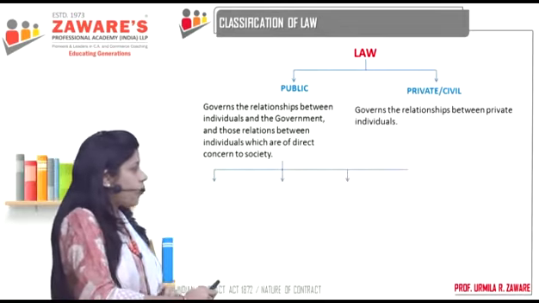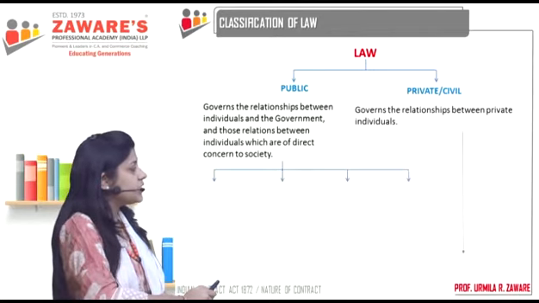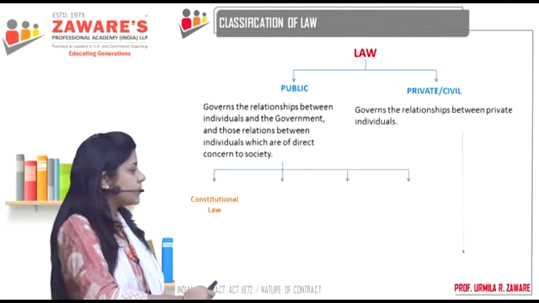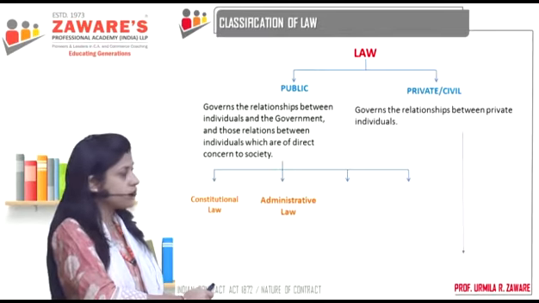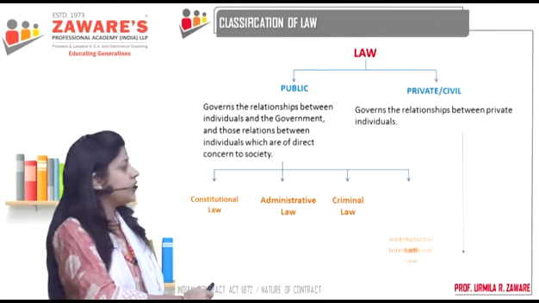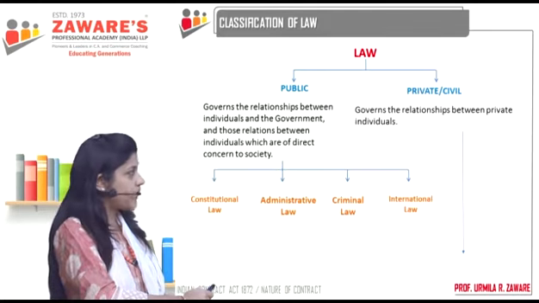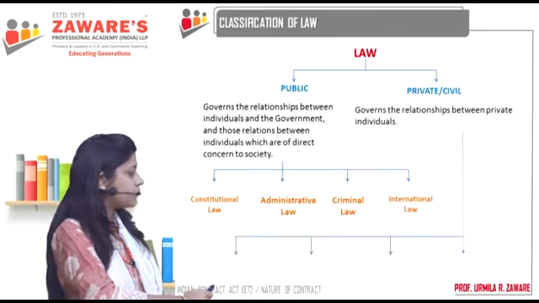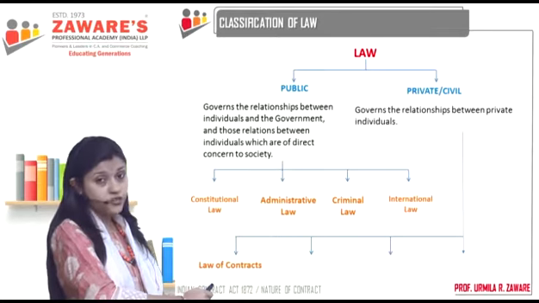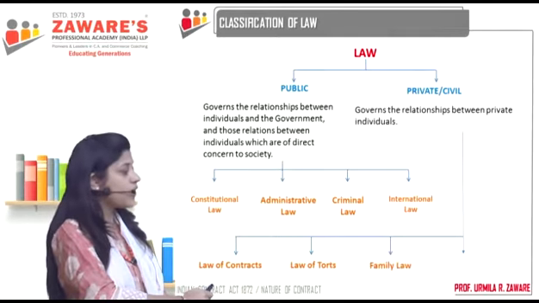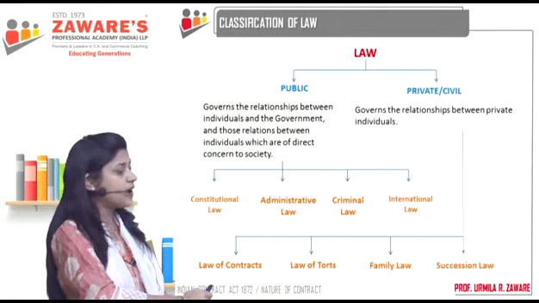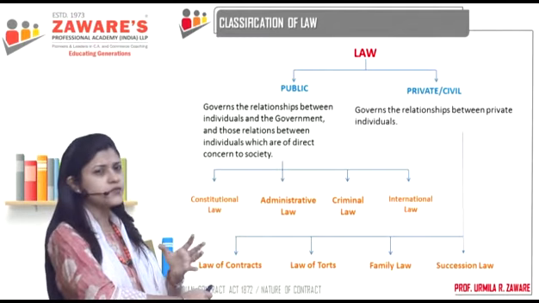Now, public law is again divided into which are the main types of public law. You have the constitutional law, you have the administrative law, criminal law, and international law. And under private law, you have law of contracts, which we are going to study in detail. We have the law of torts, we have family law, and we have succession law. These are just a few of them.